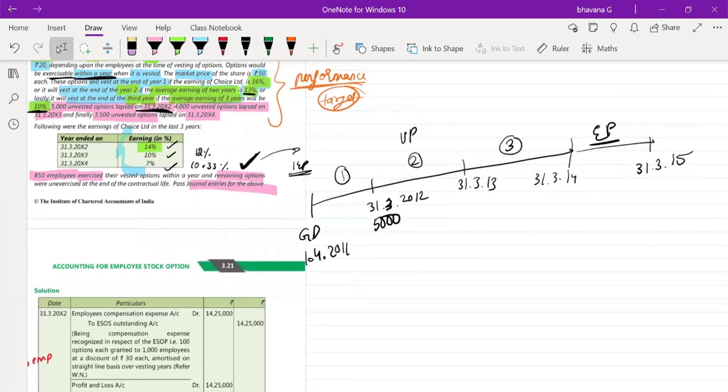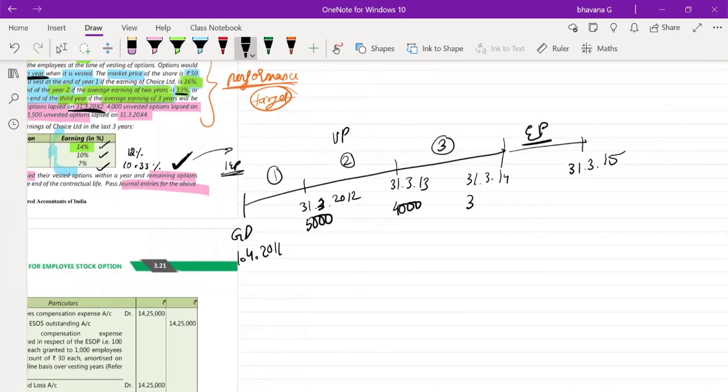On 31st March 2013, 4,000 options have got unvested. And then they have told you that on 31/3/2014, 3,500 options have got unvested.